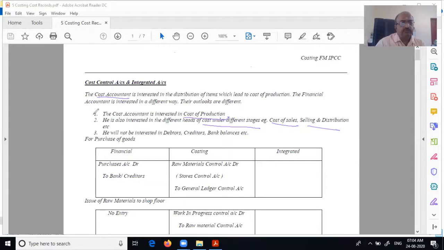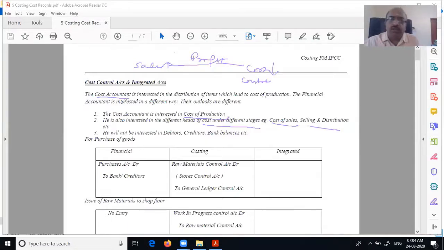Reduction of cost. Basically, as we looked at earlier, profit maximization is business. One is sales increase, and the other one is cost reduction or cost control. That's why he has to know in each head how the costs are working out, because if he doesn't, then how will he control it? He is not interested in debtors, creditors, etc.